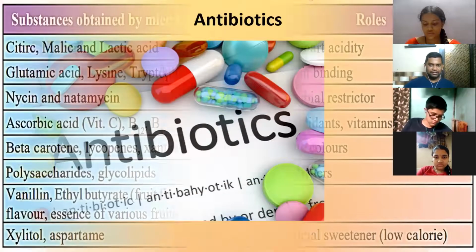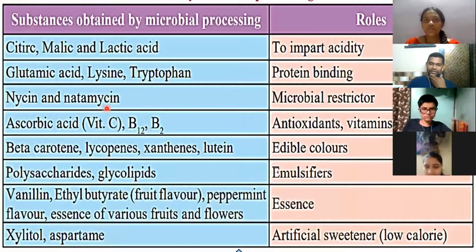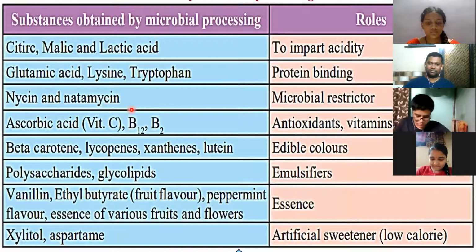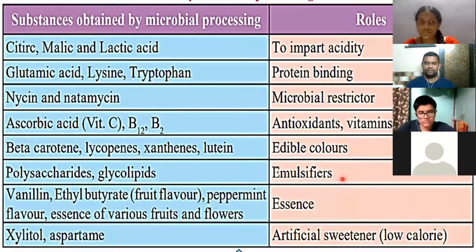Just one more quickly we can see. Look at this, there are different substances which are obtained by microbial processing. They have their own role for imparting acidity or protein binding, antioxidant, edible colors, emulsifier. Emulsifier means when there are big fat molecules which are broken down into tiny ones, so it becomes easy for digestion.